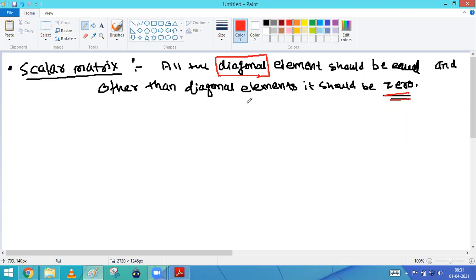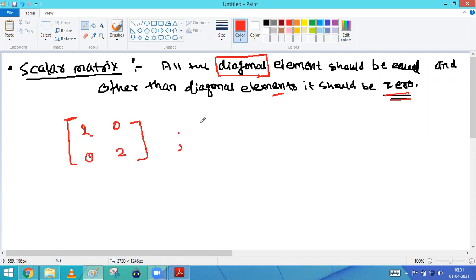Okay, so all the diagonal elements should be equal, non-zero equal बोल सकते, zero भी नहीं होना चाहिए, and other than the diagonal element should be what? Zero. Like suppose if I have to define scalar matrix, we can write down like this: 2 0 0 2.